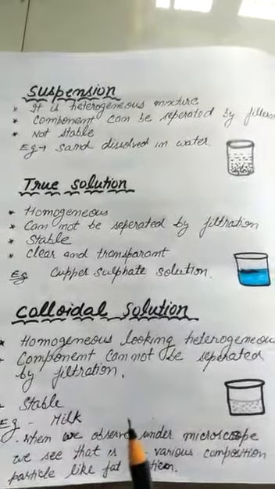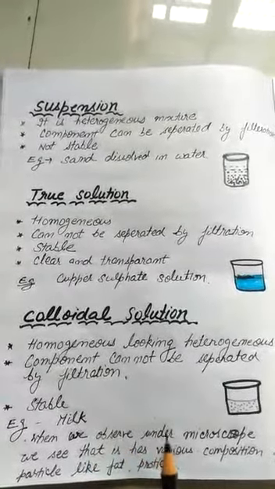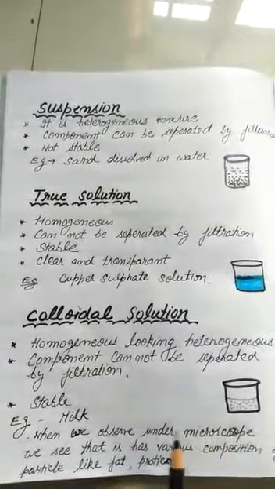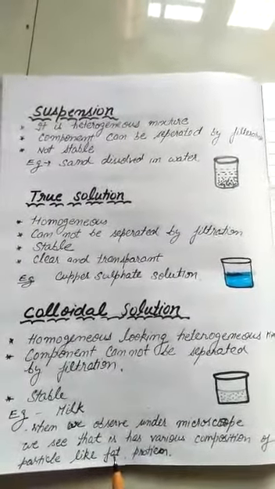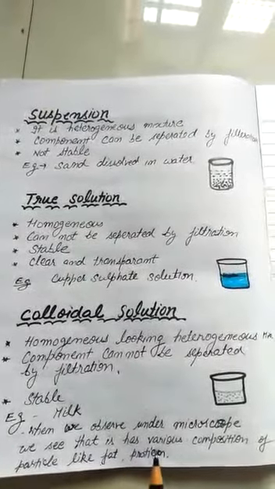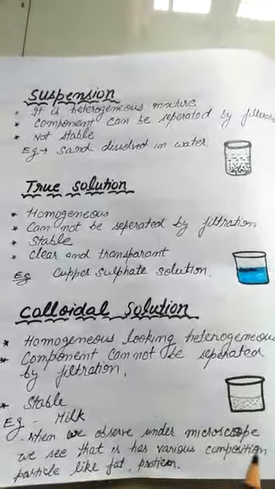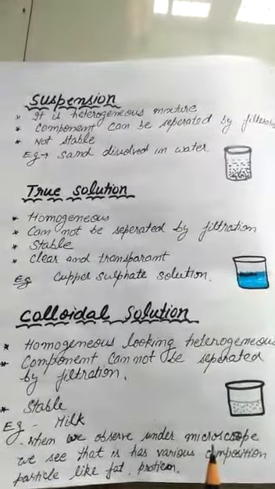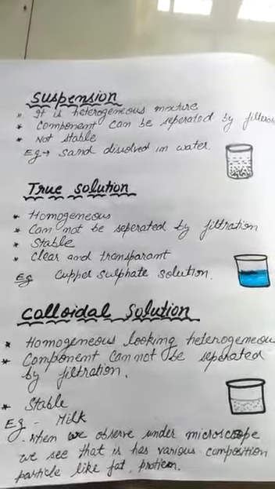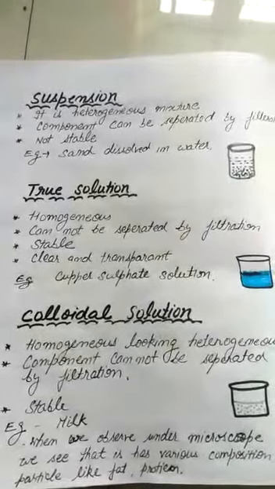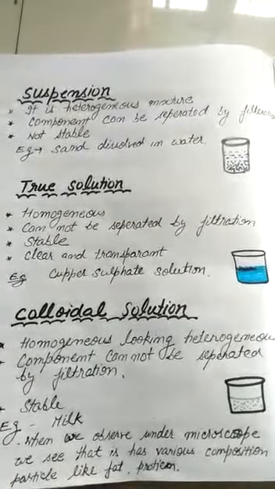I said milk is a colloidal solution. It can be observed. When we observe the milk under a microscope, we see various particles like fats, proteins, etc. Means milk looks homogeneous, but actually when we see it under a microscope, there are so many different particles present separately, and it is not actually homogeneous. So these are the three types of liquids.